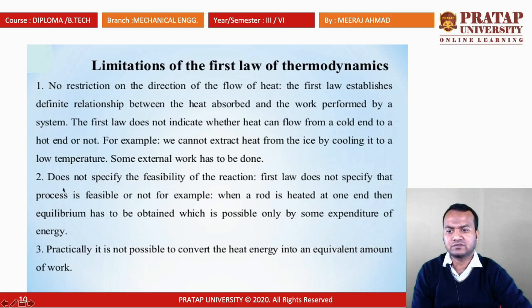The second limitation is that it does not specify the feasibility of the process. The first law does not specify whether a process is feasible or not. For example, when a rod is heated at one end, then the equivalent has to be obtained, which is possible only by some expenditure of energy. And the third one is that practically it is not possible to convert heat energy into an equivalent amount of work.